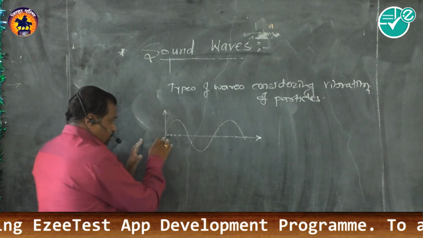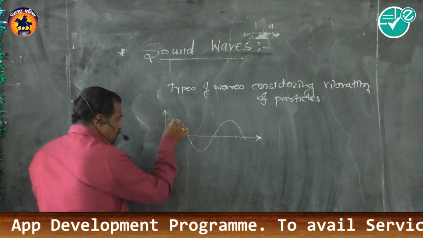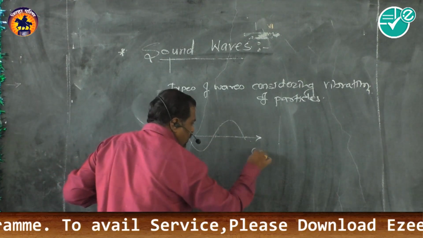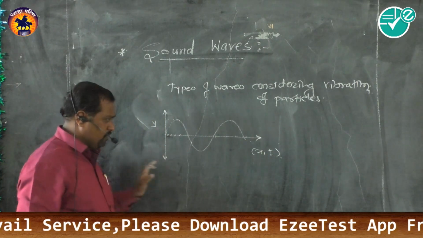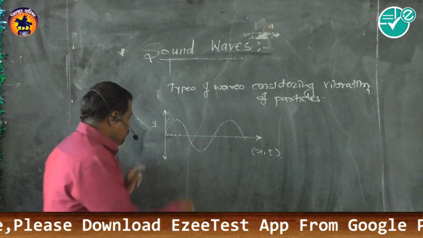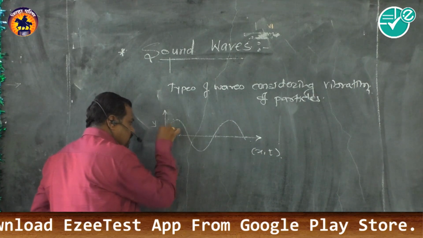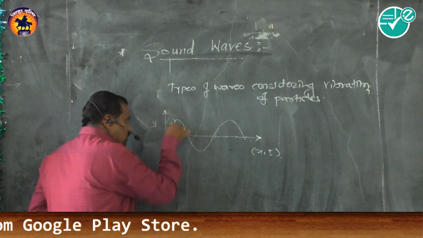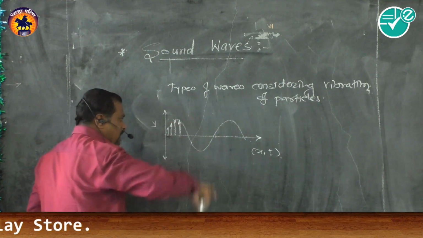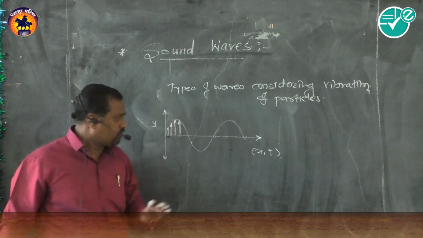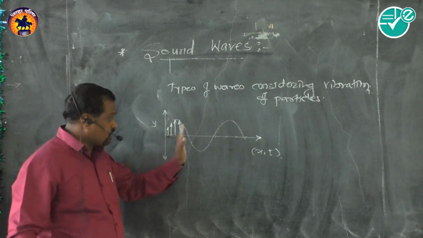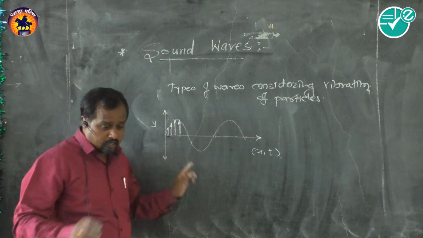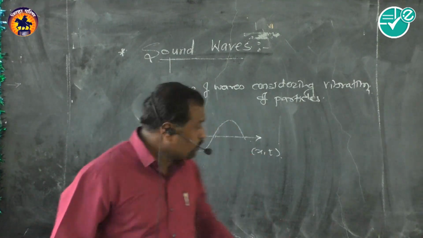Now suppose this is the displacement, y. Here y is a function of x as well as t, with respect to time and displacement. This is the vibration of particles, I draw it like this. Every particle vibrates, but the state of oscillation changes from particle to particle.